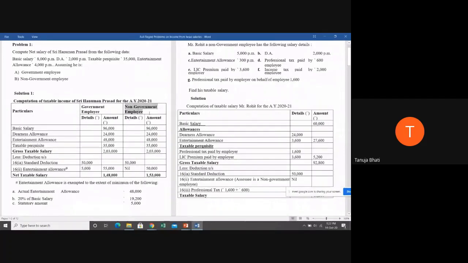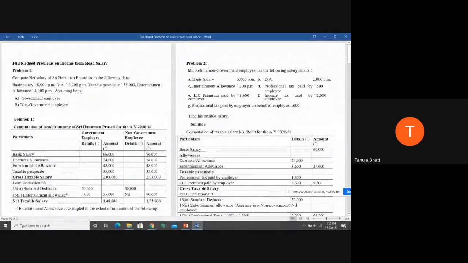Whereas a non-government employee, is he eligible for the deduction of entertainment allowance? No, he will not get it, so we have written nil. You can write it as 0, or put a dash, no issues. Okay. Thank you, ma'am.